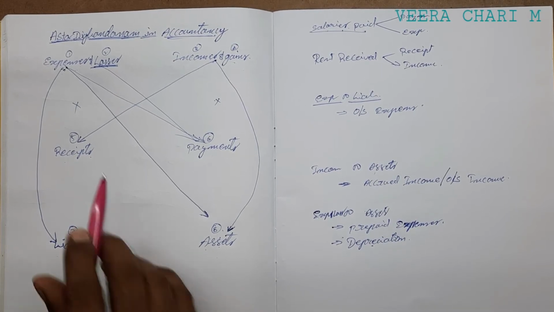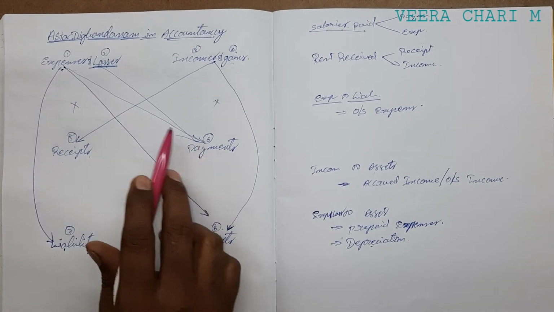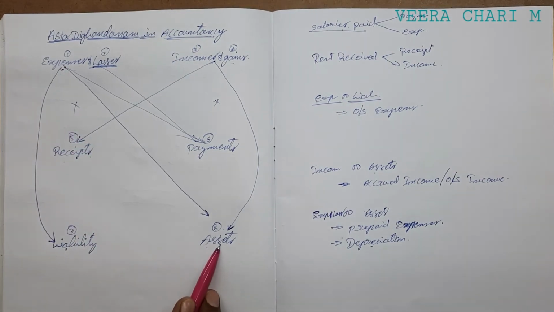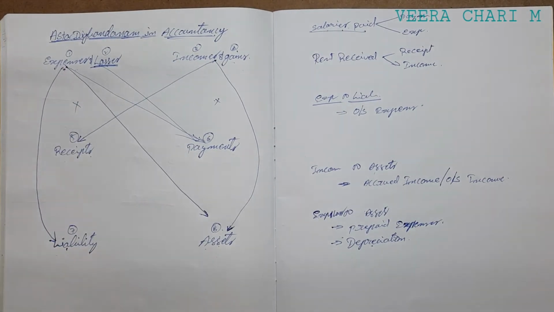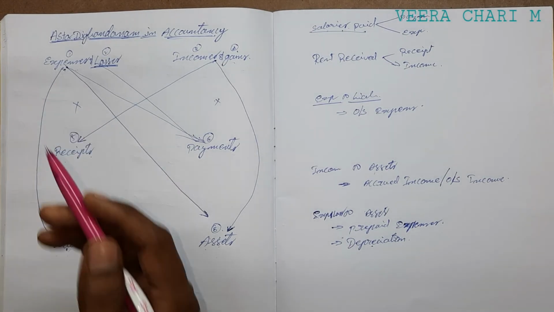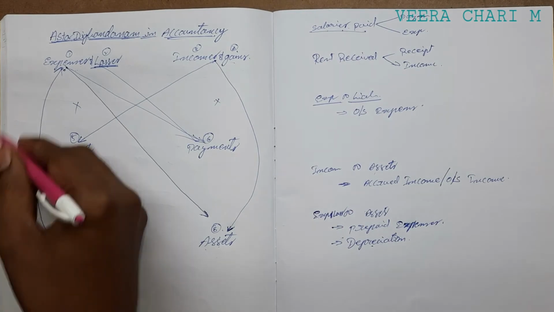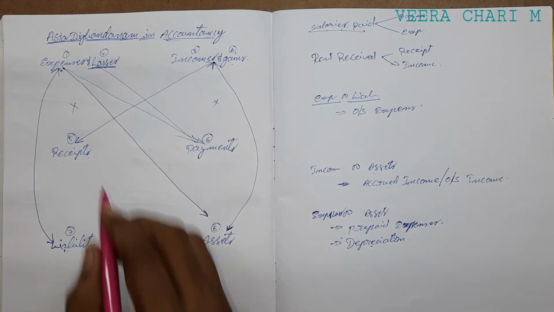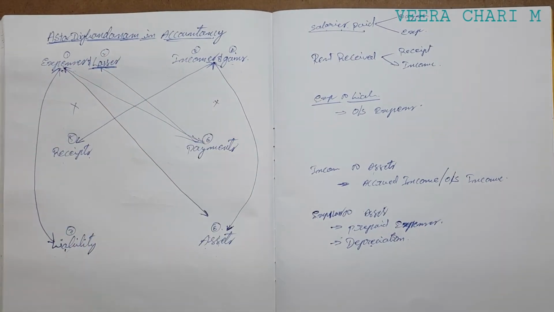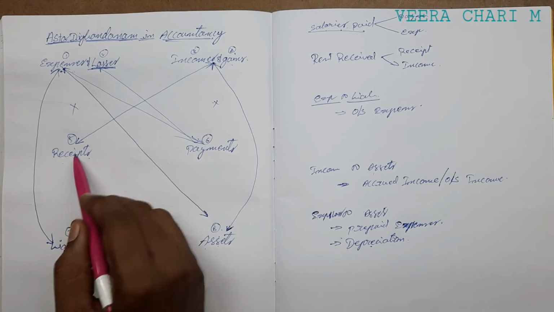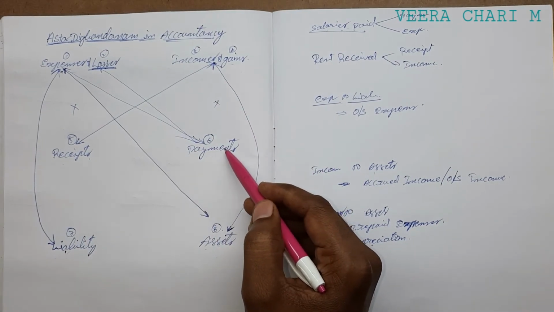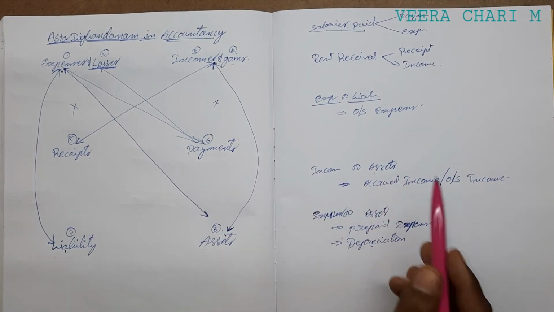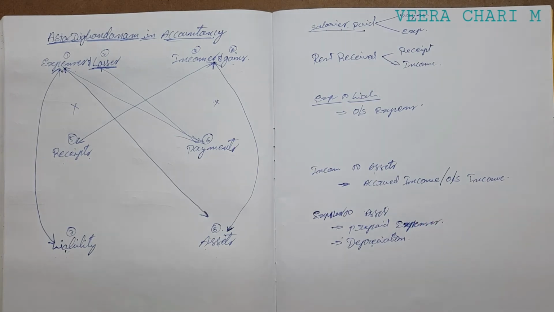Next one. So expenses to payments completed, and there is no relation of expenses to receipts. Expenses to assets completed and expenses to liabilities also completed. Everything is completed, meaning the opposite side also. We can think about liabilities to expenses, either way it is correct. Next, incomes to receipts completed, and there is no relation of incomes to payments. For incomes to assets, we have already seen accrued income or outstanding income.